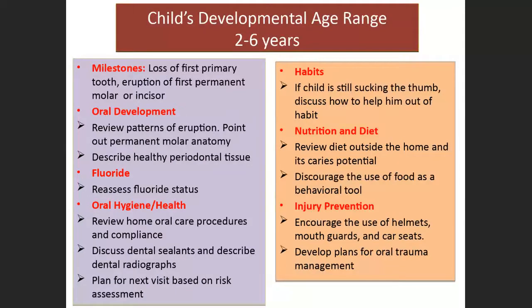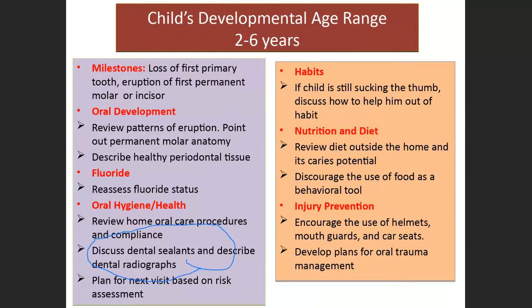The same way in case of 2 to 6 years. This is one major area where the completion of primary dentition takes place and there is an eruption of the permanent tooth. So we are supposed to take care of the oral hygiene as well as health, discuss the preventive procedures in children, that is sealants, and describe the dental radiographs here.